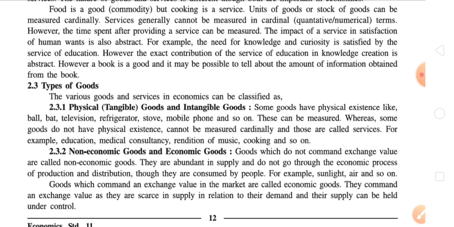So if it is asking 2 or 3 marks, that is, give the meaning and examples of physical goods and intangible goods, then you have to write the full paragraph which we have discussed. Second one is non-economic goods and economic goods. This is the second category.